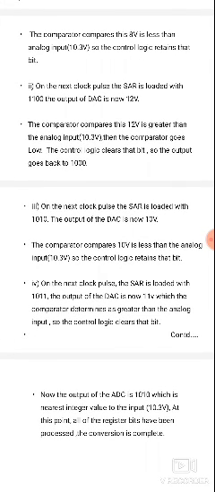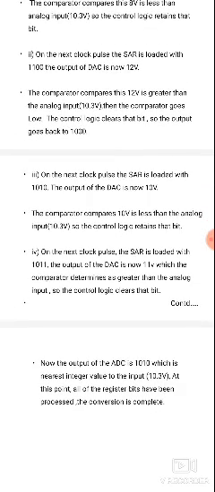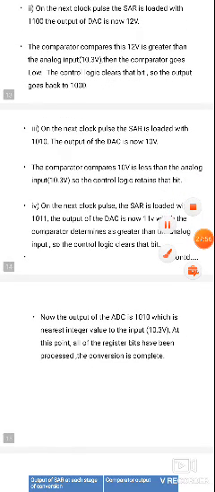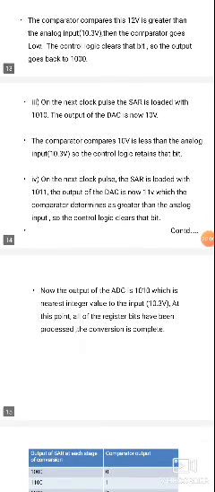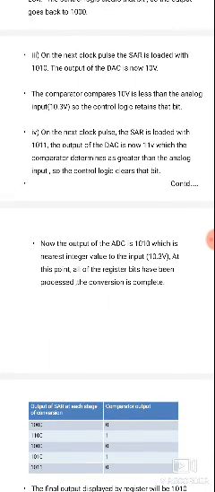So the 10.3 is greater than 10 volts, and it will be retained. On the next clock pulse SAR is loaded with 1011, the binary value of 1011 is nothing but 11. So 11 is compared with 10.3. The comparator determines it is greater than the analog input.